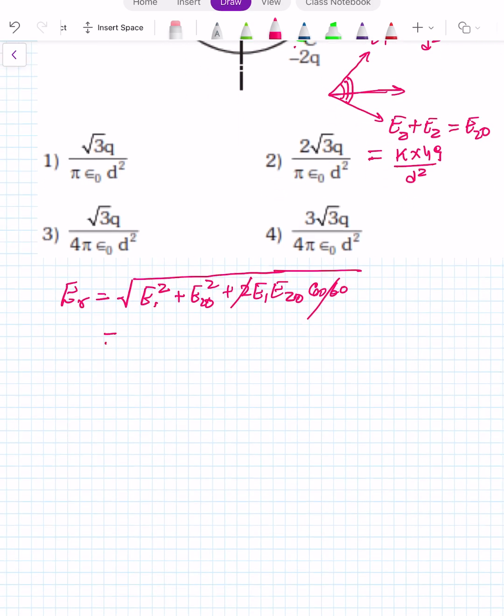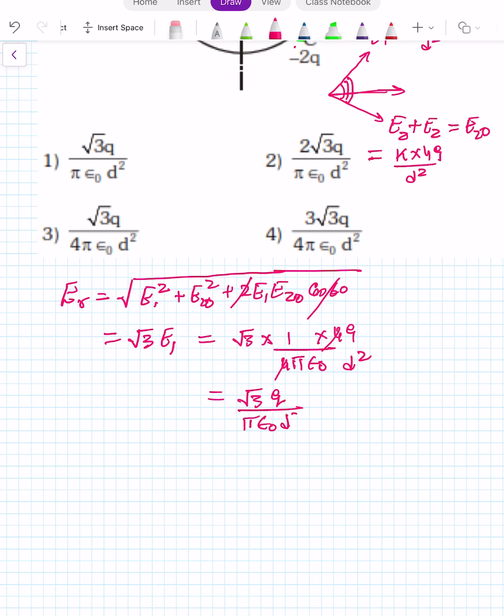So it will come out to be root 3 E1. That is root 3 into K, 1 upon 4 pi epsilon naught, into 4Q upon D square. 4 cancels. So you have root 3 Q upon pi epsilon naught D square. This is the answer. First option.